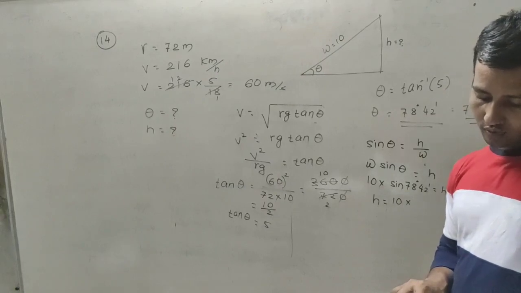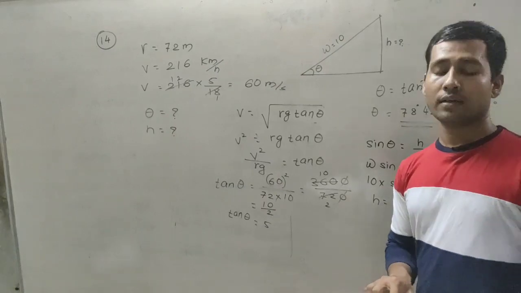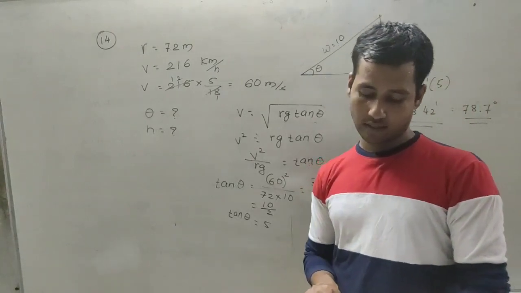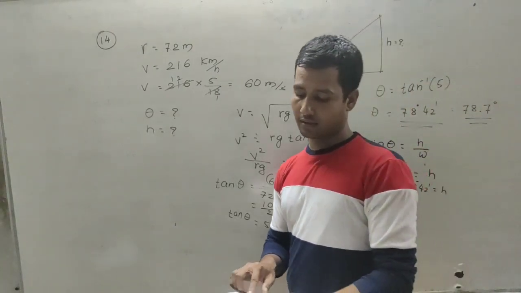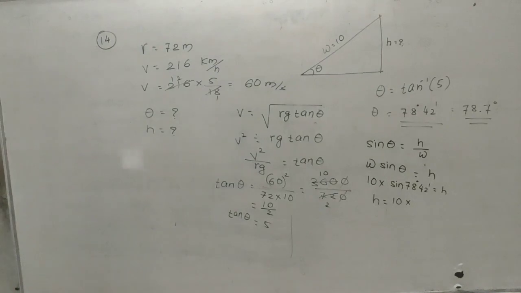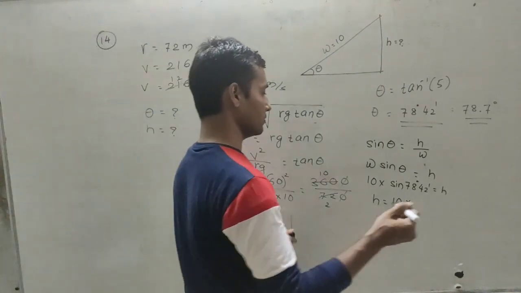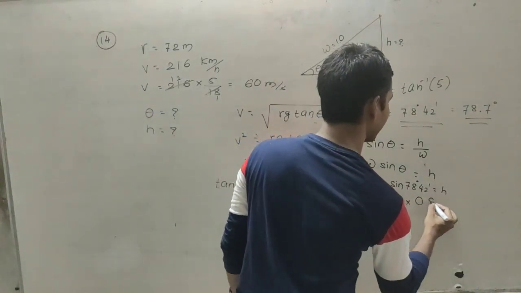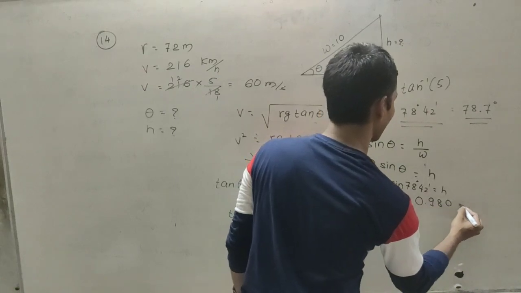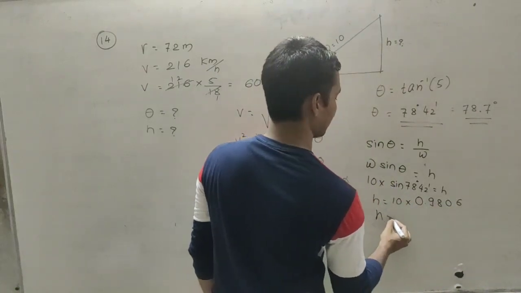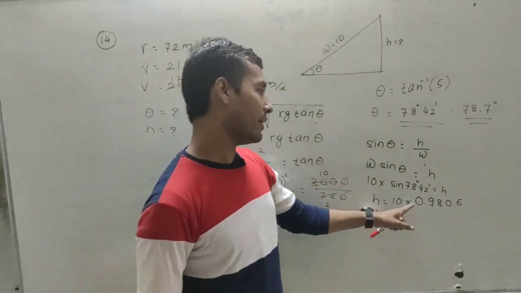So this value is 0.9806. So now you have to multiply by 10.